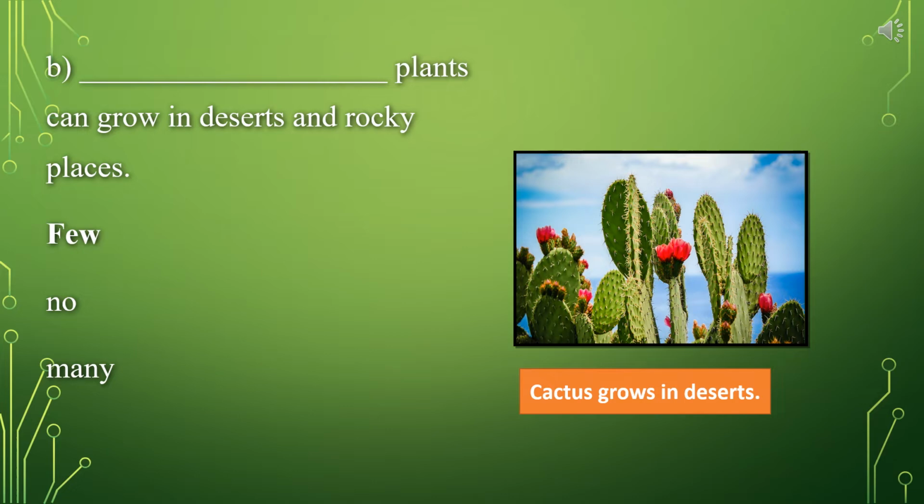So, can you think that more plants can grow there, or no plants can grow there, or few plants can grow there? The right answer is few, because sandy soil contains lots of air and it cannot hold water, so it is not ideal for growing plants. That's why few plants can grow in deserts and rocky places.